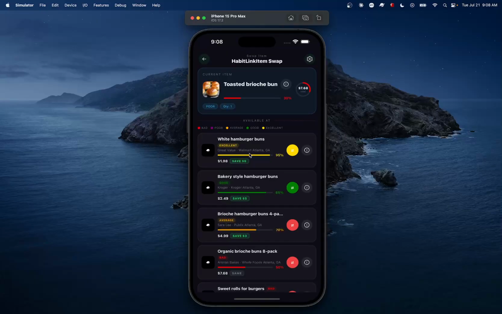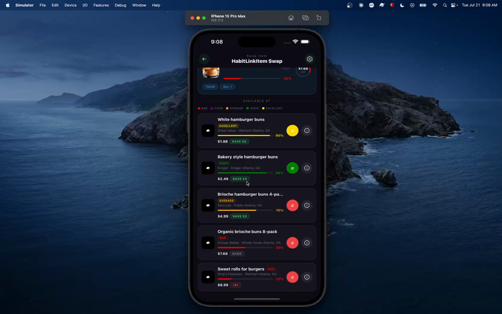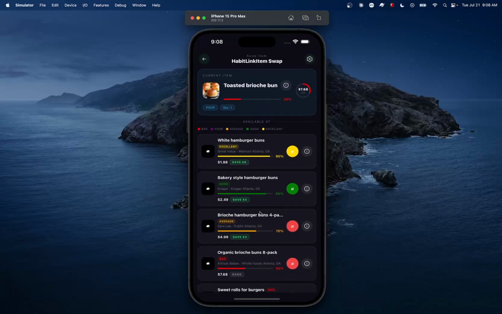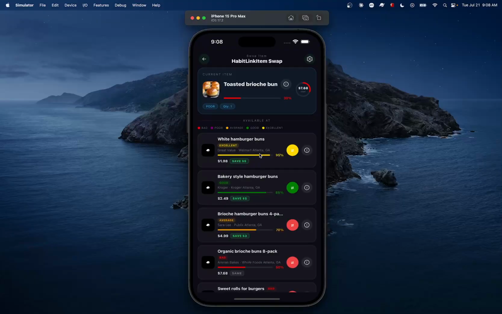So we have this one here that it said is excellent, that we save about $6. This one we save $5. This one we save $3. And I can just take a quick look at what I'm making a swap with.